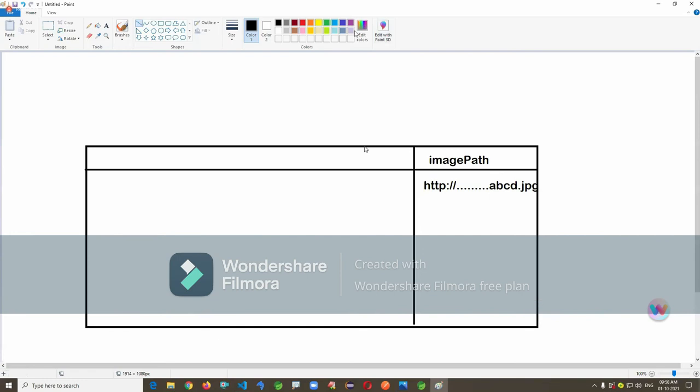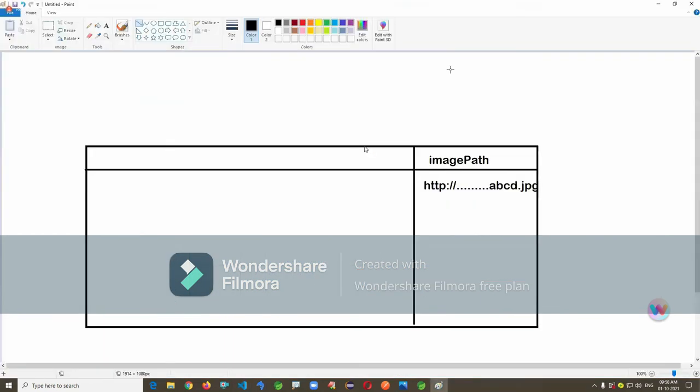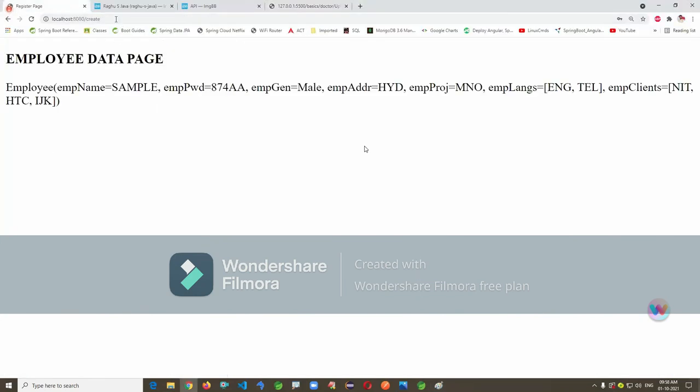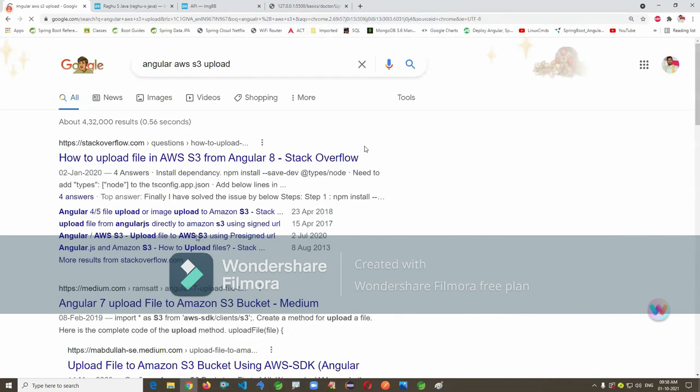This is an image upload example. Why am I showing this one? Once you go to UI technologies, the UI client will upload the given image to a cloud account, and they will return the image path. That path will be given to the Java application and stored here. That is the technique followed nowadays. I'll give one reference link. This is a mostly used concept. If you are interested, you can refer to it.